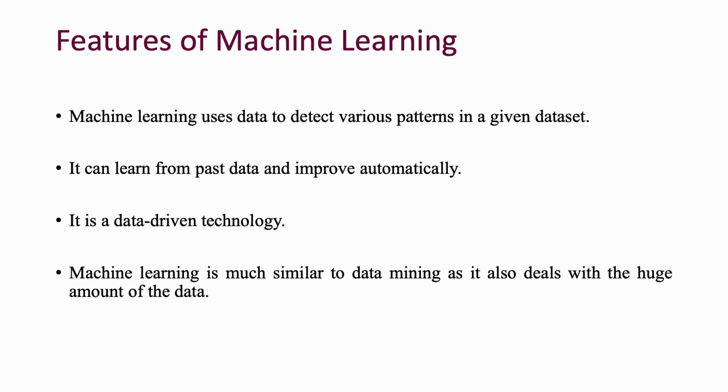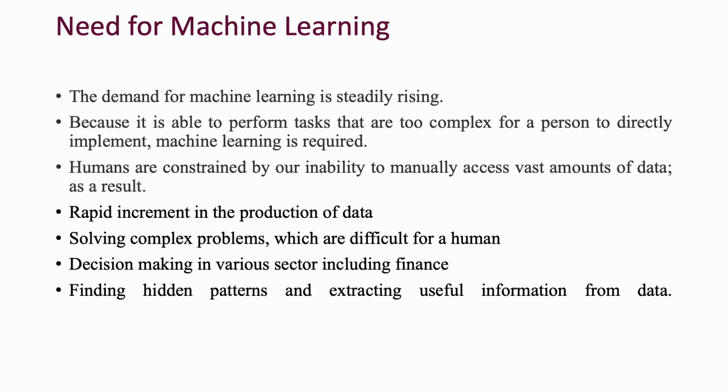Features of machine learning. Machine learning uses data to detect various patterns in a given data set. It can learn from past data and improve automatically. It is a data-driven technology. Machine learning is much similar to data mining, as it also deals with a huge amount of data. Need for machine learning. Machine learning is mainly needed for solving complex problems which are difficult for humans, and also for decision making in various sectors including finance, finding hidden patterns and extracting useful information from the data.